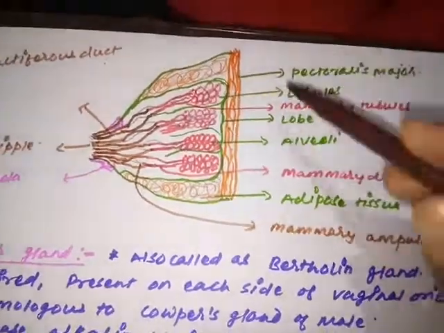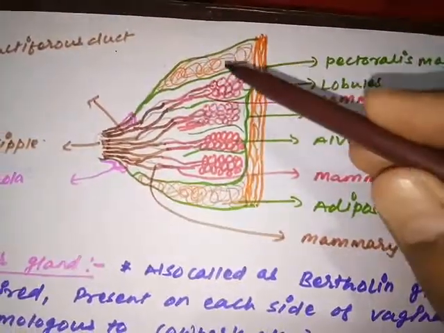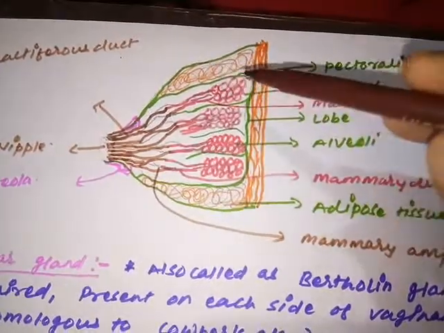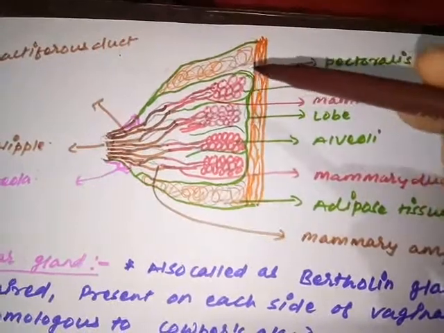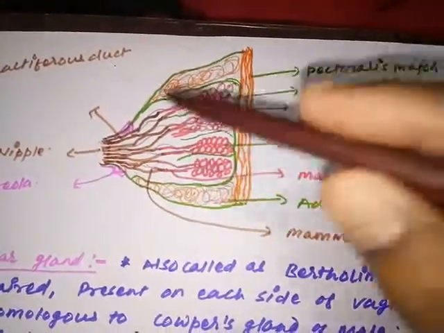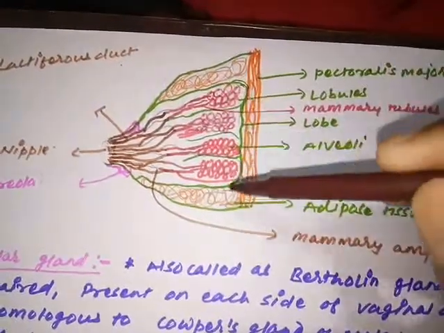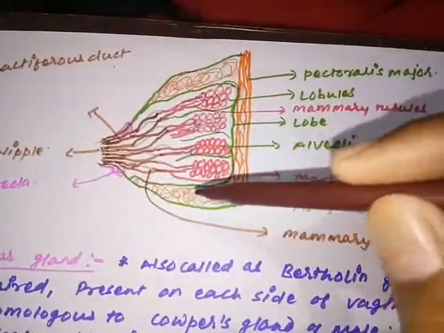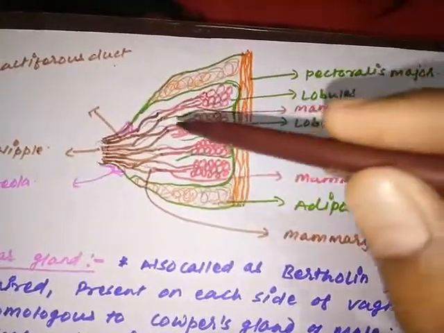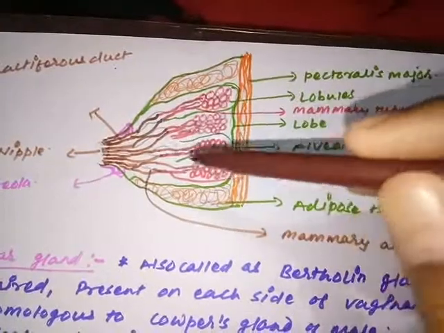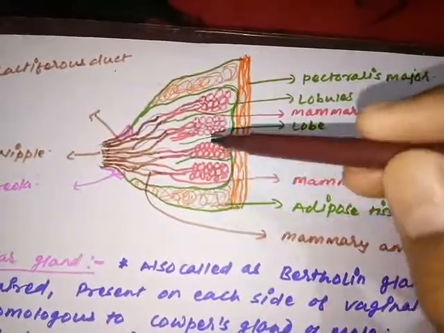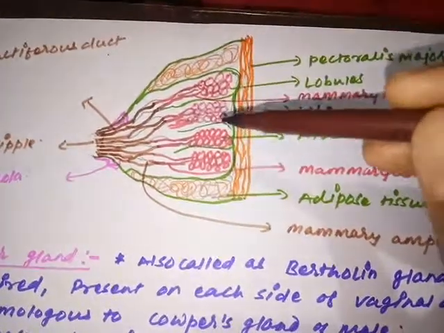Now we are moving on to the next. We have seen the mammary gland has a deposition of adipose tissue. So this structure shows the deposition of adipose tissue. Due to the deposition of adipose tissue, the mammary gland is divided into lobes. So this portion shows the structure of lobes. Inside lobes we have seen a compound lobular gland, with many lobules present. So this is the lobe. Now these are the lobules, the partitions inside the lobe.